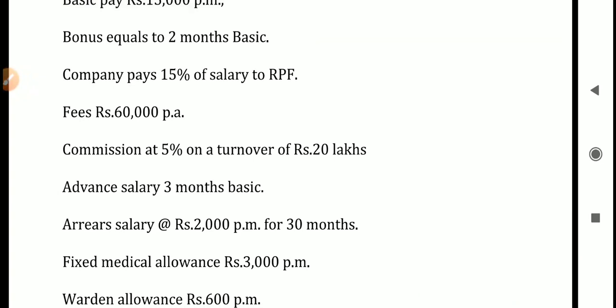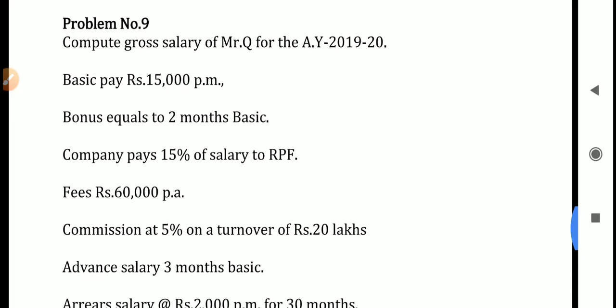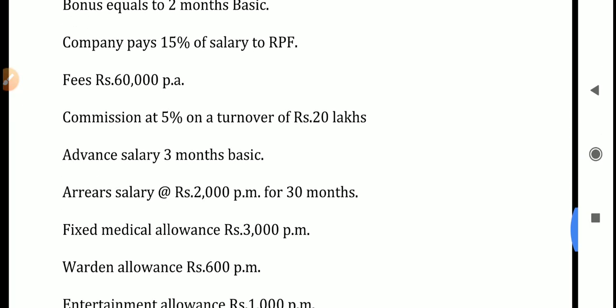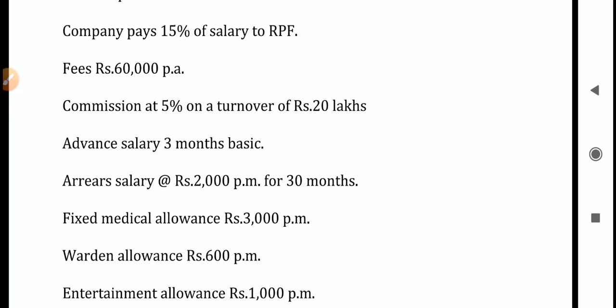Next, advance salary, 3 months basic. So advance salary equals 3 months of basic salary. Basic salary is 15,000 per month, so 15,000 into 3, 45,000 will be the taxable amount of advance salary. Next, arrears salary at rupees 2,000 per month for 30 months. Arrears salary means any amount of salary received during the relevant previous year related to an earlier previous year, either from the present or past employer.